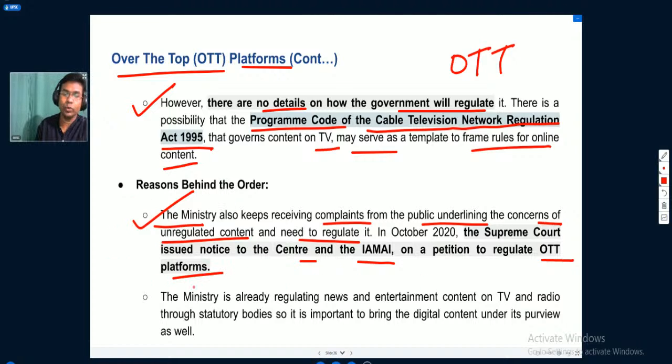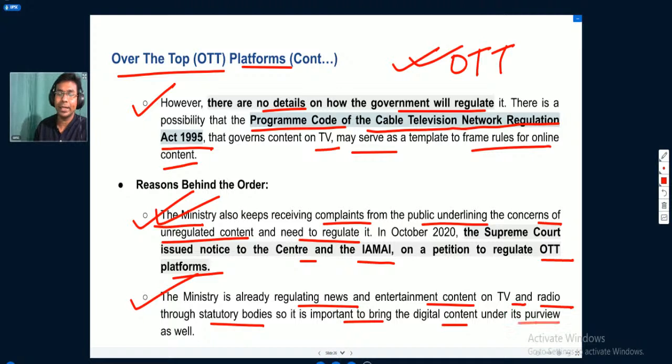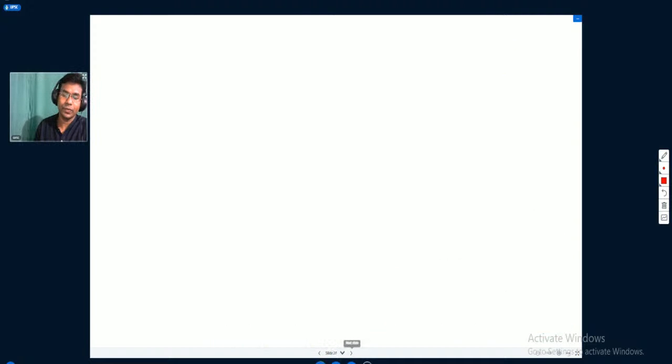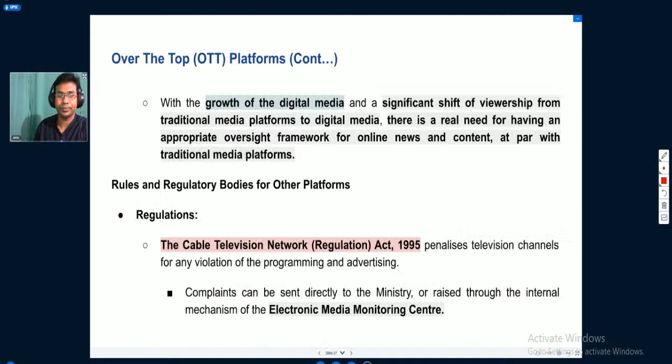So these were the two primary reasons for bringing the over-the-top platforms under the Ministry of Information and Broadcasting. This ministry is already regulating news and entertainment content on television and radio through statutory bodies, so it is important to bring the digital content under its purview as well.